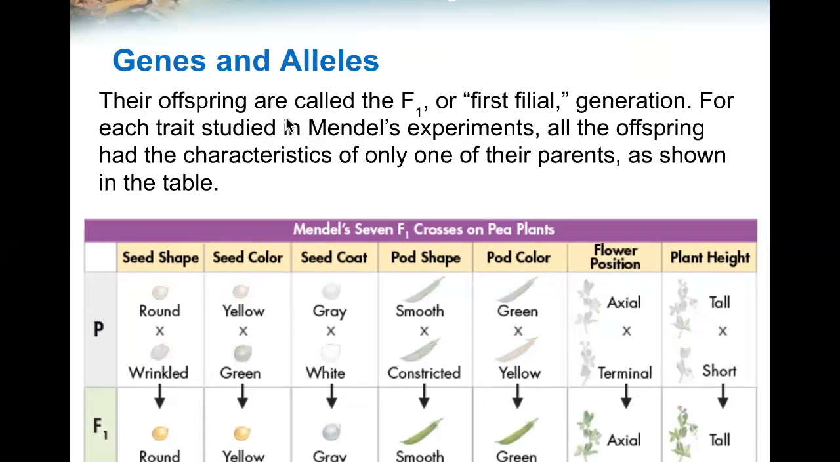Their offspring are called the F1 or first filial generation. For each trait studied in Mendel's experiments, all the offspring had characteristics of only one of their parents, as shown in the table. So the F1, the first filial, had round, yellow, gray. Notice that these are just one of the two options from the parents. Chose only one of these two.